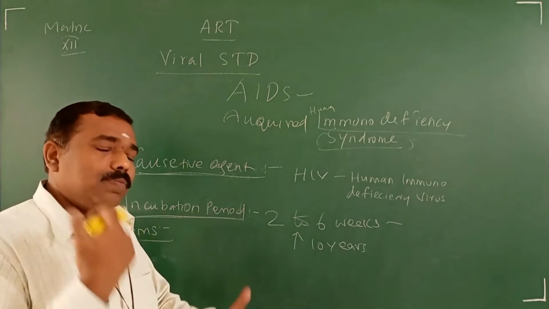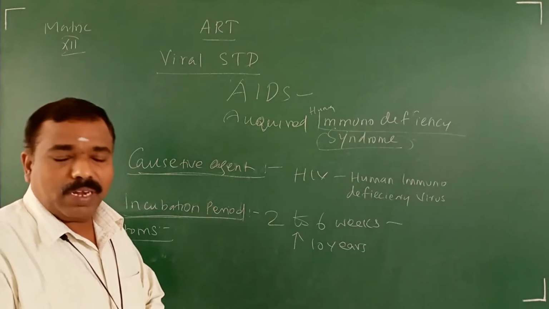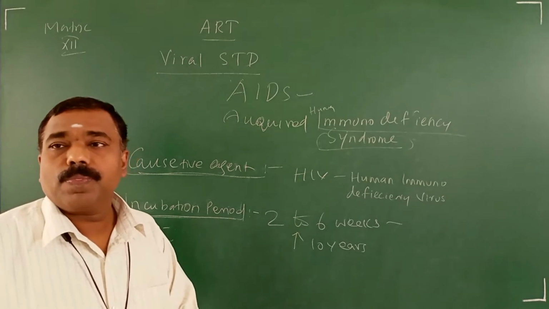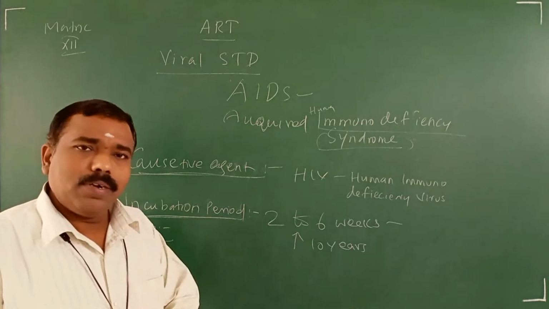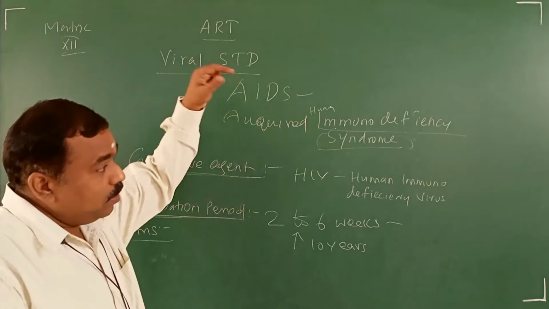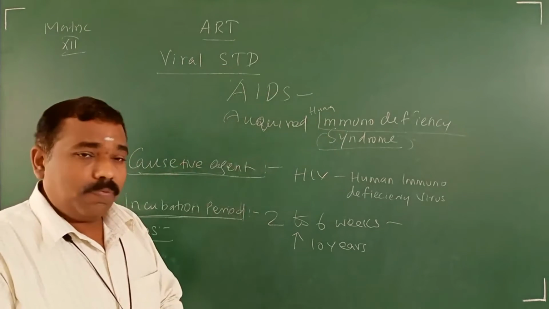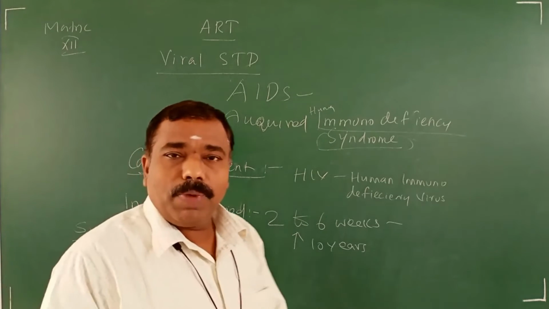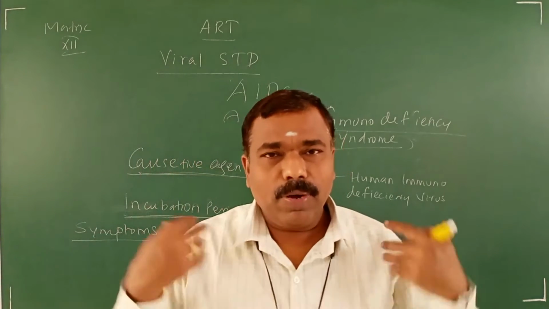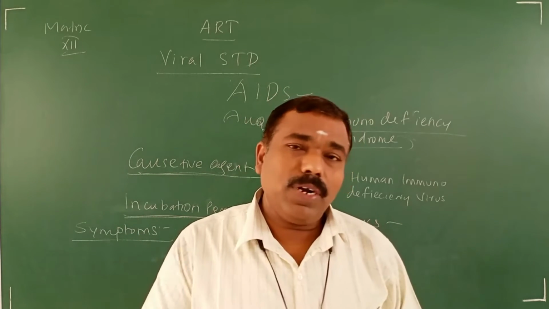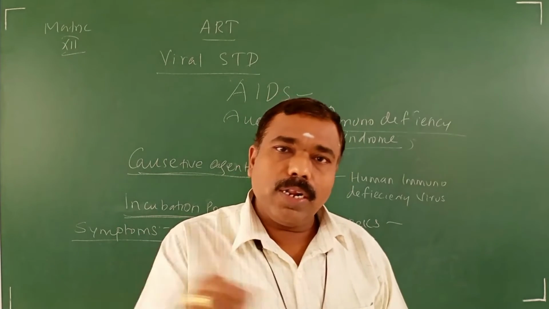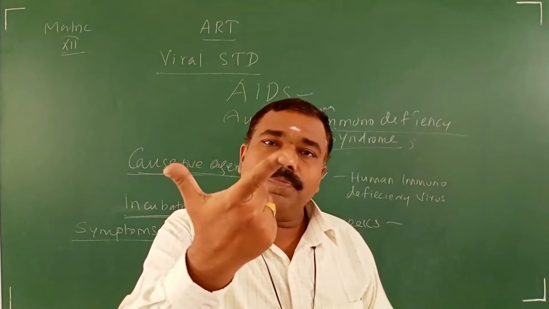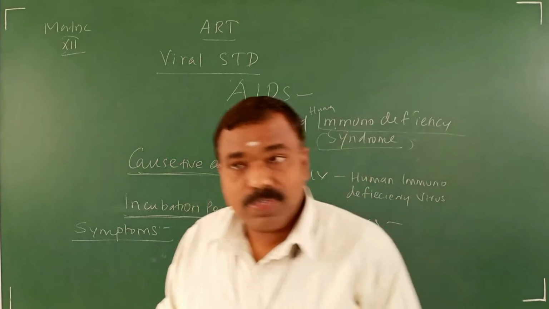If he goes for a medical test, they may say HIV positive. So what are the important symptoms? It affects the deficiency of immunity. Immunity is produced by lymph nodes. In our body, a lot of lymph nodes are there, more than 600. Those lymph nodes become enlarged. That's the first symptom.